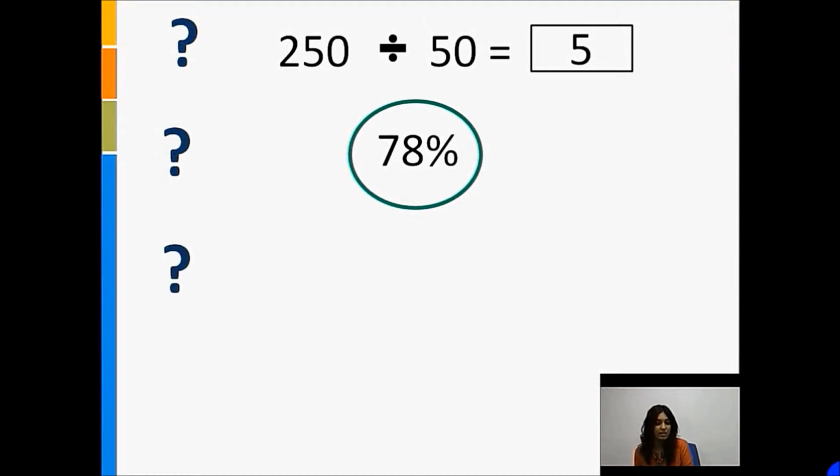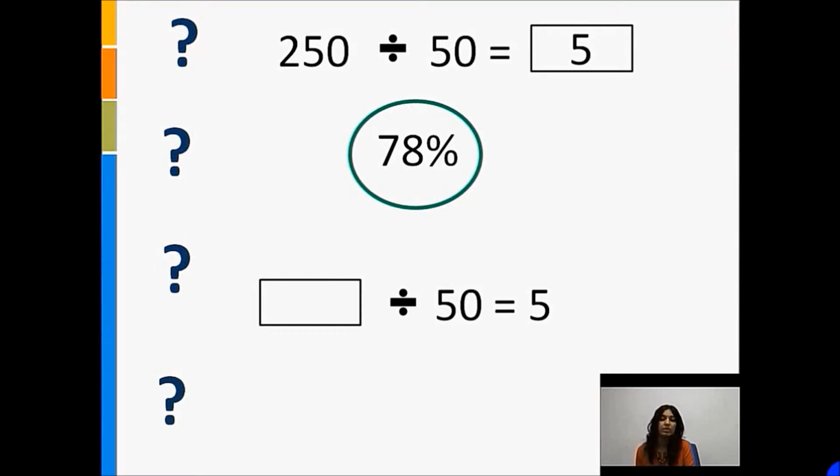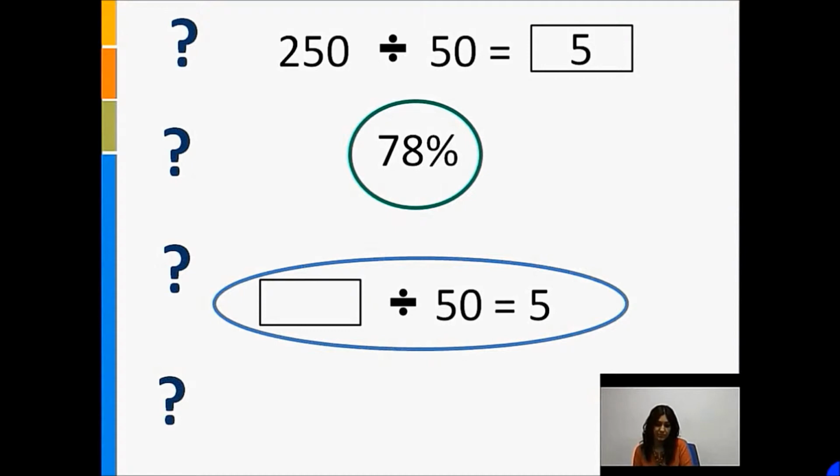What would happen if the same question was given to students in a different form? A form where they were asked what number must be divided by 50 to give an answer of 5. Would students who were able to answer the first question necessarily be able to answer the second? Let's look at some examples of such questions to see how students perform when asked questions like this.